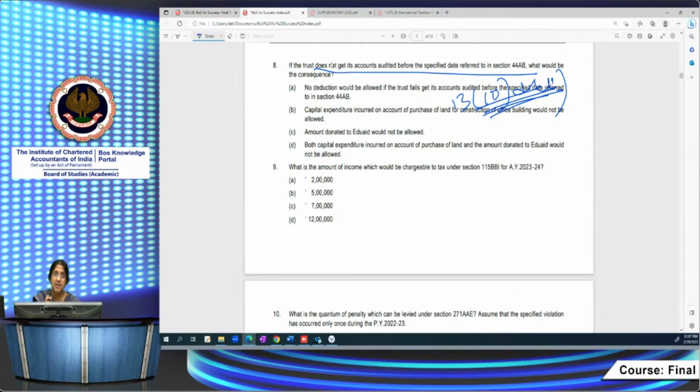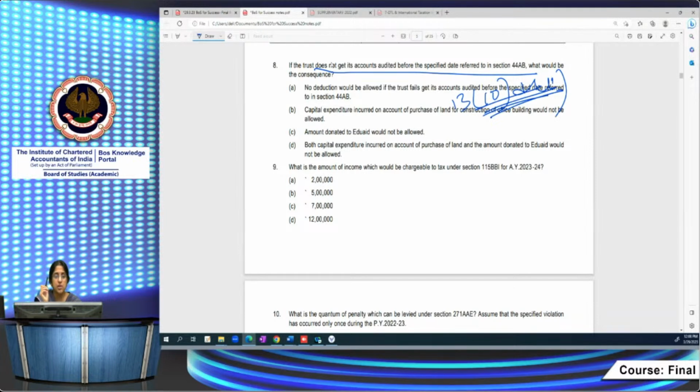It's not correct. It's not that no deduction will be allowed. The deduction will be allowed of revenue expenditure. This is not the correct answer. Capital expenditure incurred on purchase of land for construction of office building would not be allowed. Correct? Yeah, this is the correct answer. But don't tick it as yet. Read all the options. Amount donated to edu-aid would not be allowed. This is also correct.